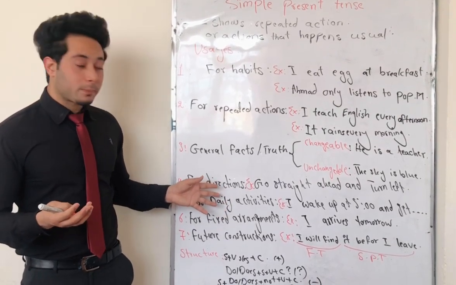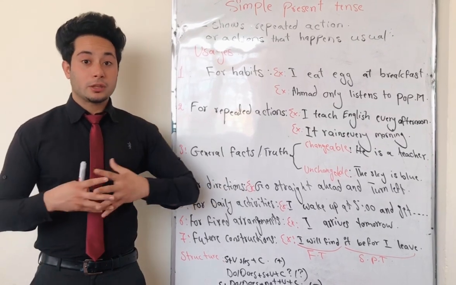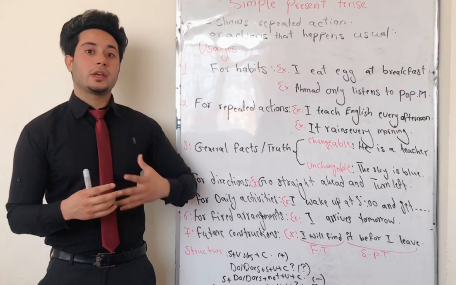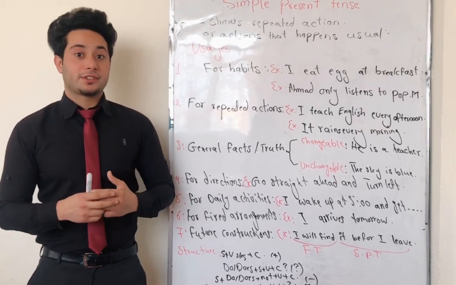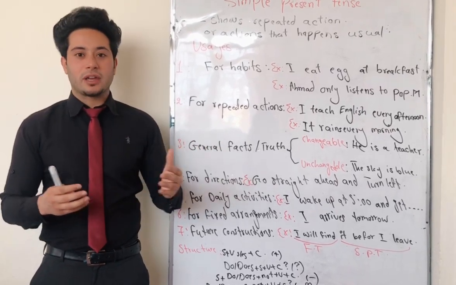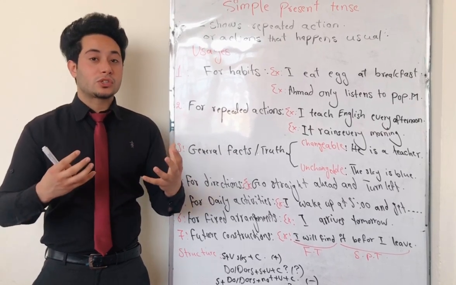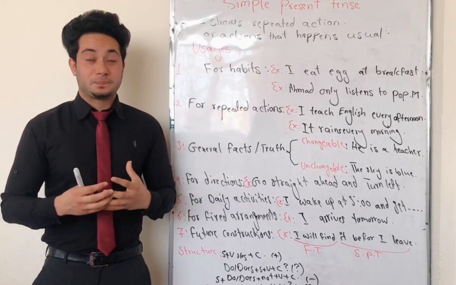We also can use simple present tense for direction. It means when we are giving someone instructions or directions, we can use simple present tense. For example, go straight ahead and turn left. We are giving direction to someone. It is called, we use simple present tense for direction.